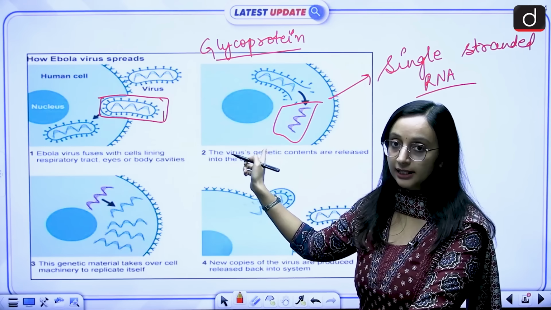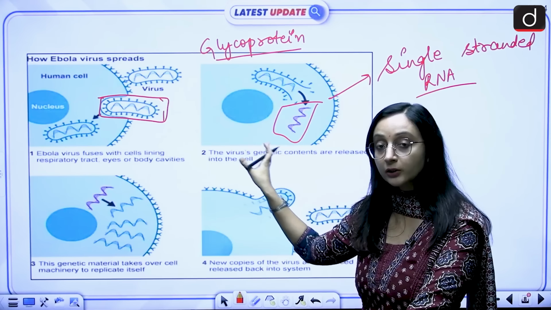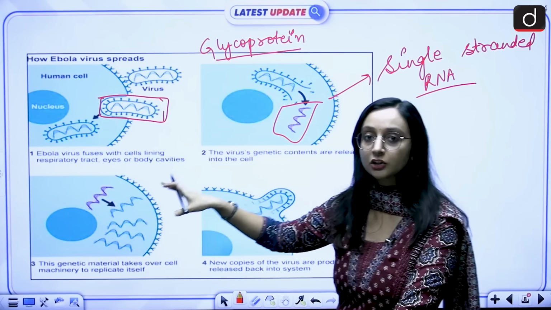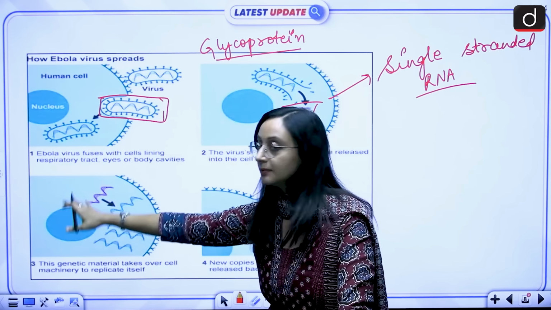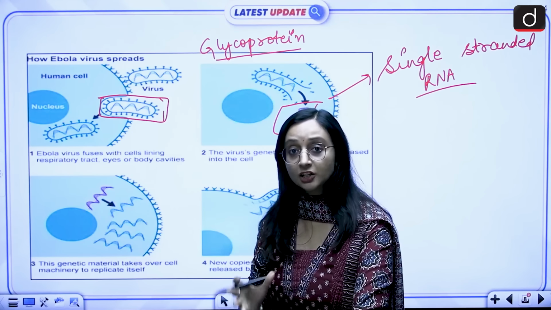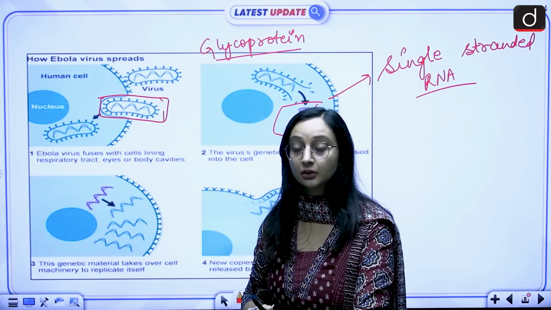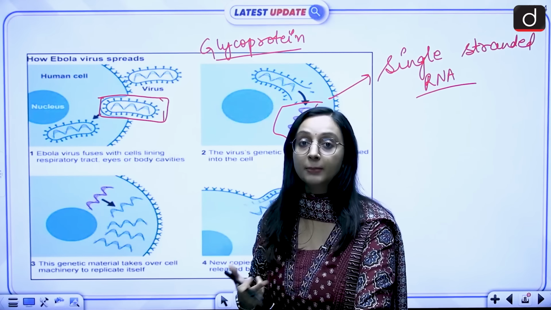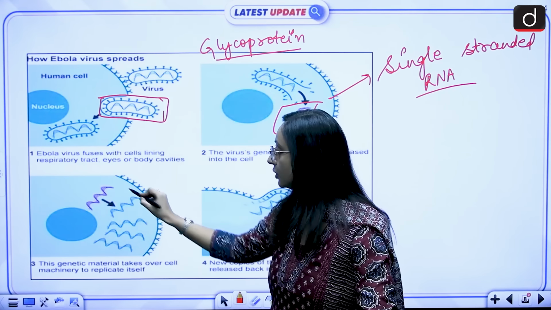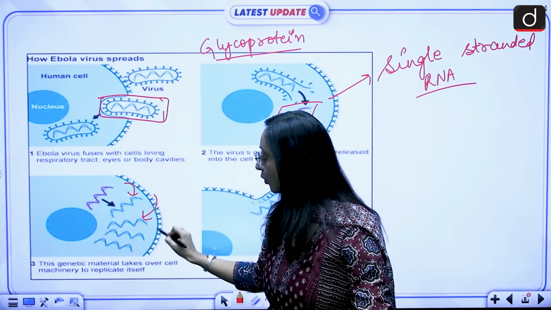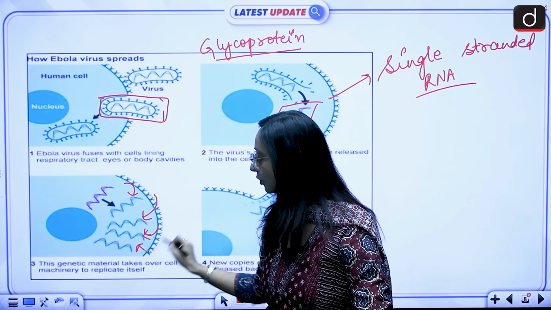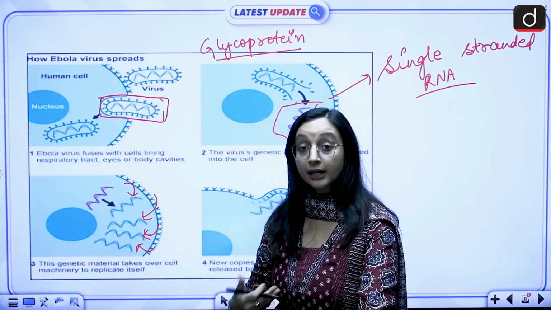There it is going to release its genetic material, and now this genetic material is actually going to take over the cell's machinery. It is going to hijack the cell. It will take over the cell's machinery and in turn start replicating itself. So the genetic material will start producing more copies of itself. More RNA, more virus is going to be created over here.